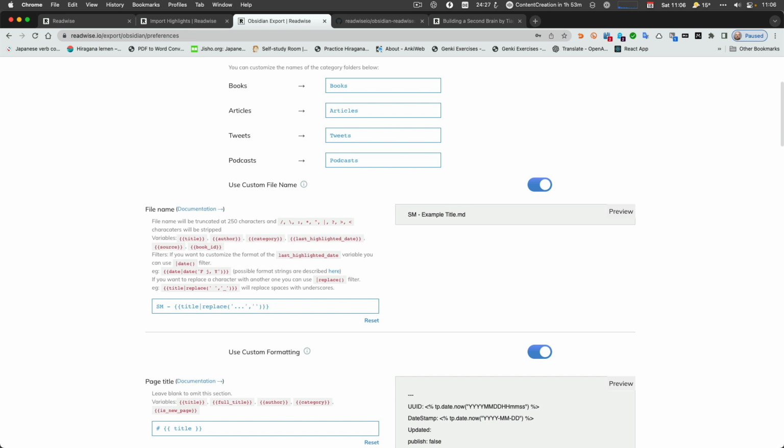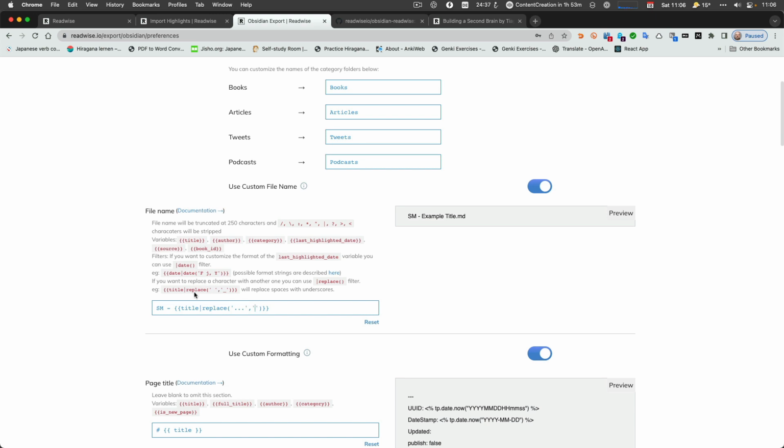node to replace the ... which is added to the file name if it's too long, and replace it with nothing. That's one way. The other way would be to remove a lot more of special characters. And there's a link in the description of this video with a pointer to those.